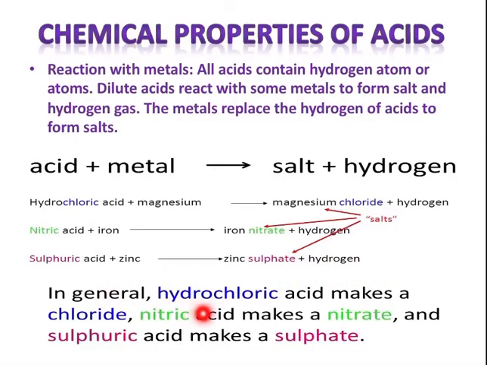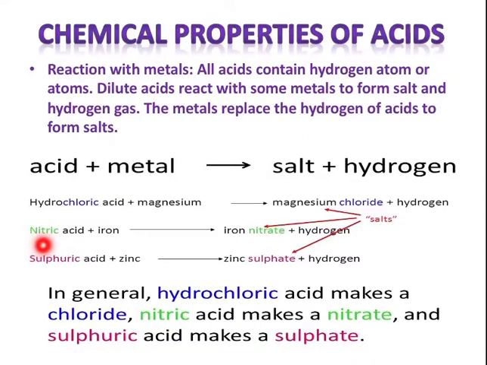So in general, hydrochloric acid makes a chloride, nitric acid makes a nitrate, and sulfuric acid makes a sulfate. Students, see here, if it is sulfuric acid, it will make zinc sulfate. We will discuss it later on, but please take note of this.